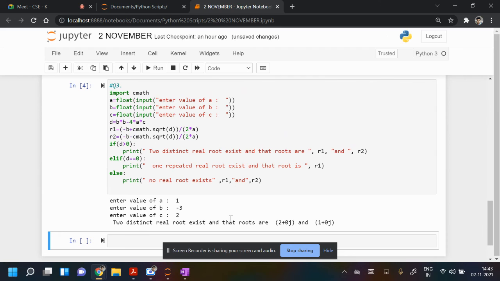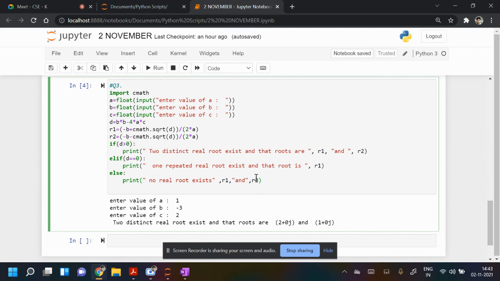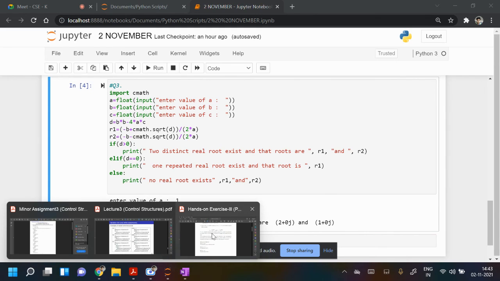And there may be some other way. If you want to modify, we can do some other method also. Import math will also work, but then you have to ignore these cases, because in that case math will create a problem. So we have to ignore r1 and r2 in case of this, when d is negative. Okay, anyway, it is fine.